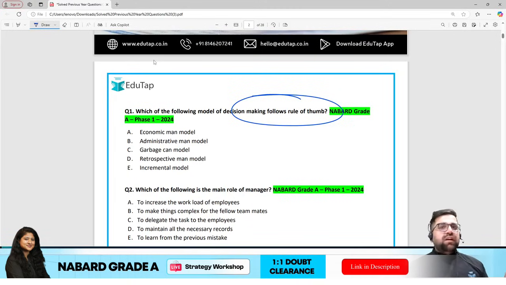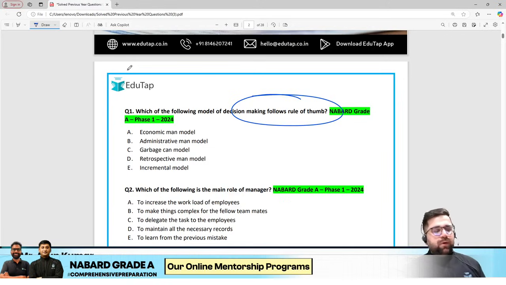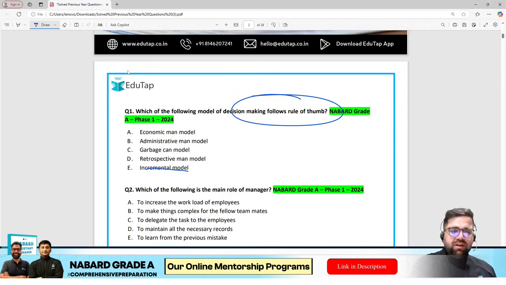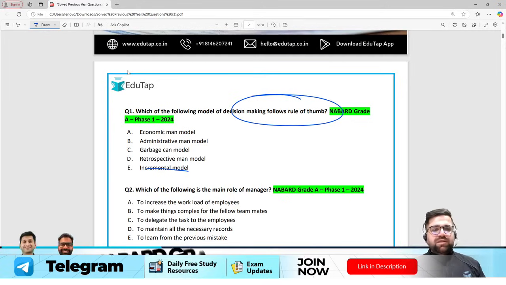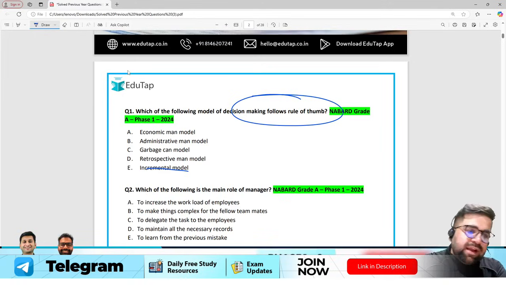Now if you know, there are multiple models in decision making. You have economic man model, administrative man model, garbage can model, retrospective model, and the incremental model is also there, but it's not of much use. So if you see all the 4 options, that is economic, administrative, garbage and retrospective, the correct answer will be option number B, which is administrative man model.